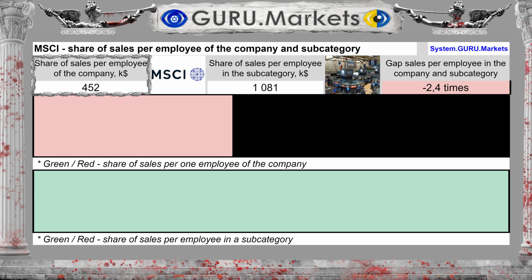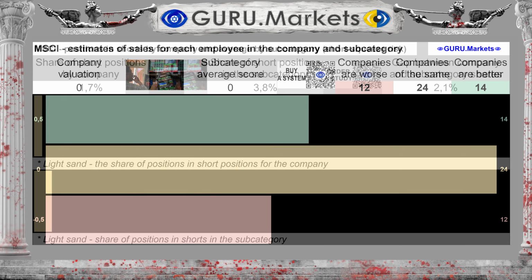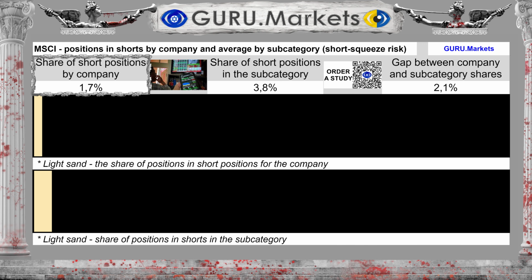The share of revenue per individual employee of the company is $452,000. For the subcategory it is $1,081,000. The difference between the subcategory average and the company's performance is 139%. Estimation of sales volume per employee in comparison with indicators in the subcategory: Tolerable, 0 points.